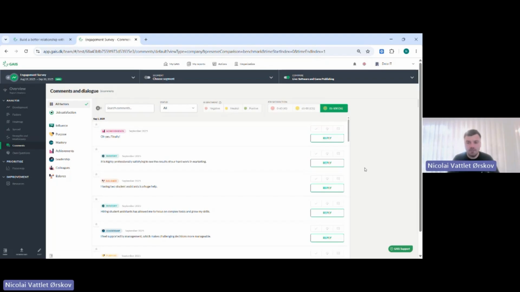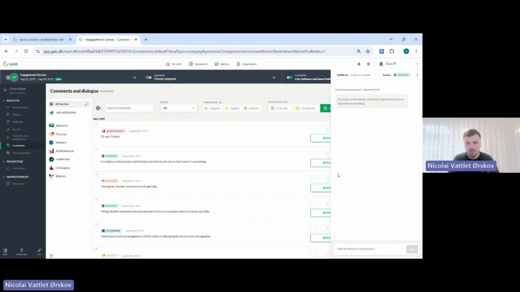And then finally in here, this is also where we have our reply function. Let's say you read a comment and you would like to dive deeper into this specific comment, then you just press reply here. Up here you can see that the employee is anonymous, so we don't know who we are texting, unless of course they say best regards, Paul. I actually saw that, and Paul was a bit annoyed that it wasn't anonymous, but that's difficult when he let us know who he was. But if they don't do that, of course you can't see who it is.